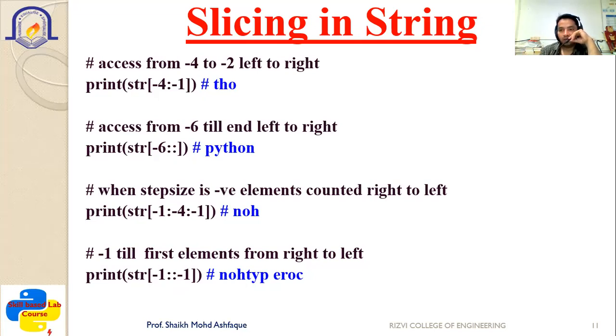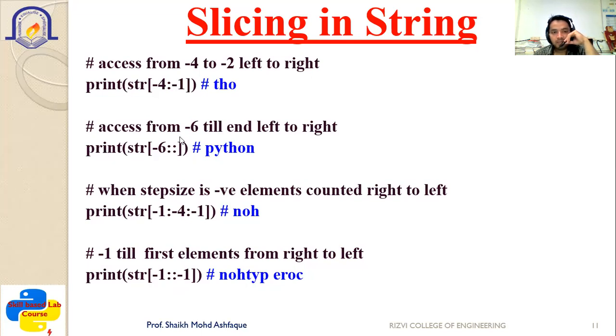Right? Not in the reverse order. In Python, it will go from -1, then -2, then -3, then -4. So from that point, it will start printing it. So you can see the output that it will print. It is in the same order, but it will count from -4.